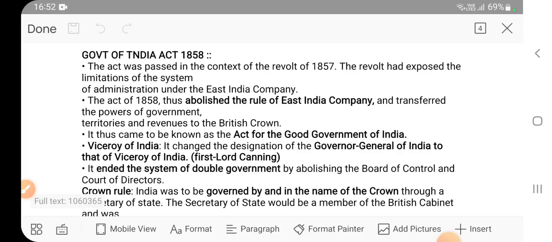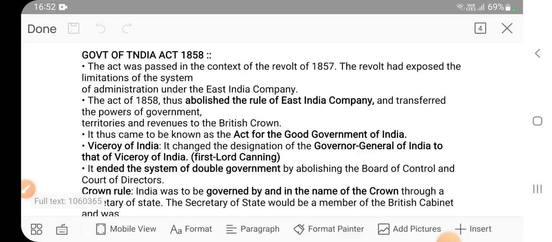At the same time, the practices that the East India Company was promoting in the name of commerce and trade were exploitative in nature. They were exploiting the local zamindars, traders, peasants, farmers, even the local kings and rulers. So all of these people came together and fought a battle against the East India Company.